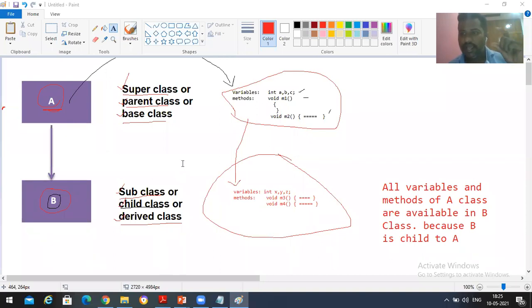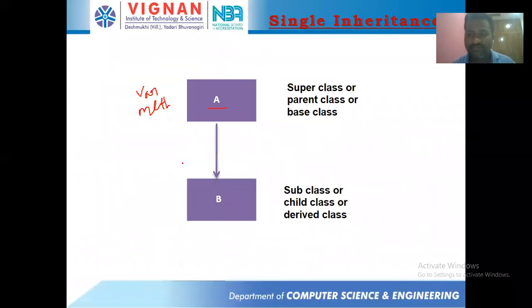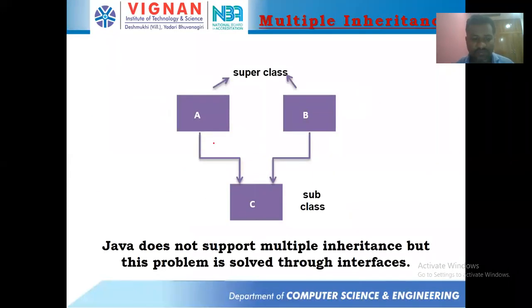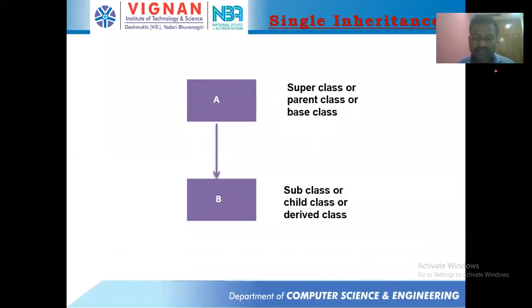Very simple. A class contains some set of variables and methods, and B is derived from A, and B is going to be the child, A is going to be the parent, and whatever variables and methods we have in A, all those variables and methods are available in the B class. That's it. Remember that if B was derived from A, then A is the parent and B is the child. Suppose D was derived from C, then C is what? Parent. And D is what? Child, right?